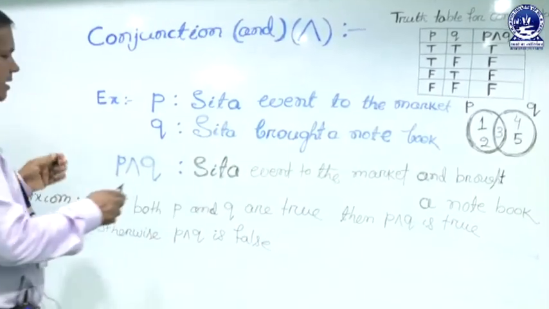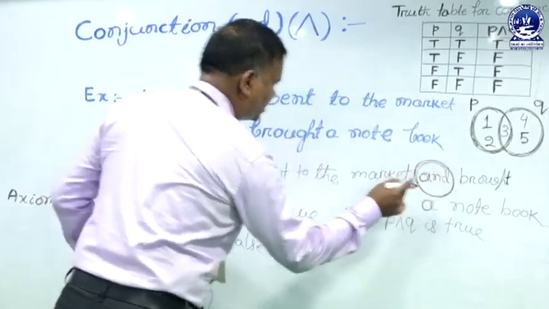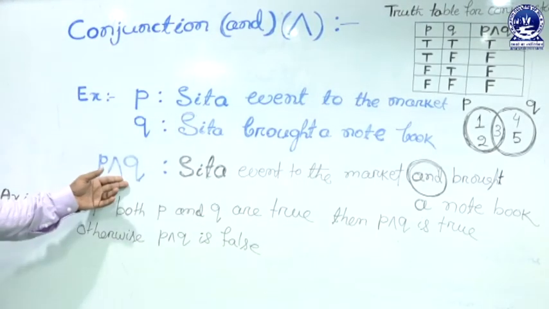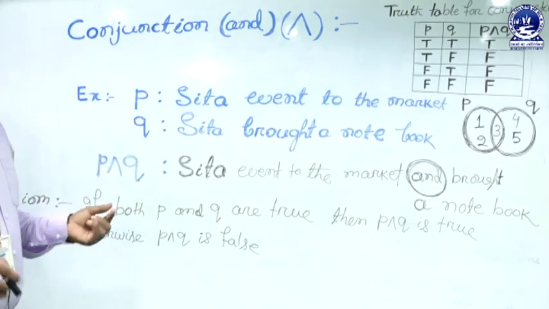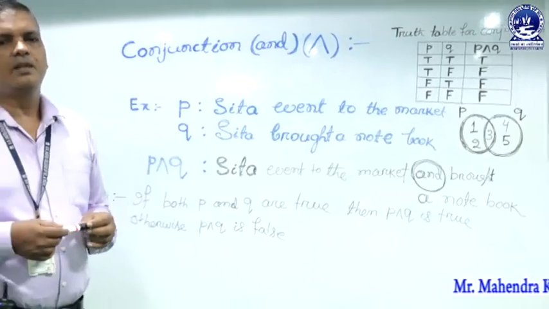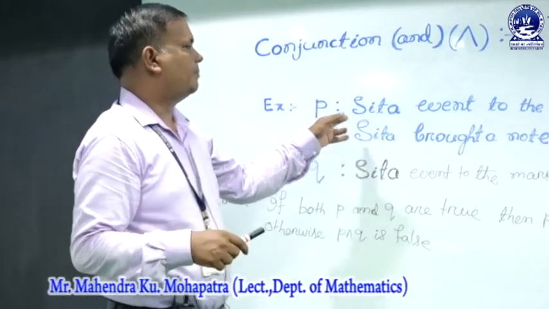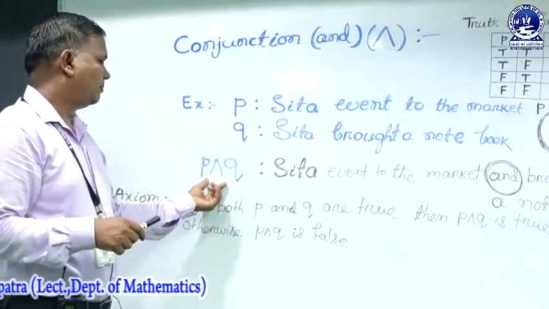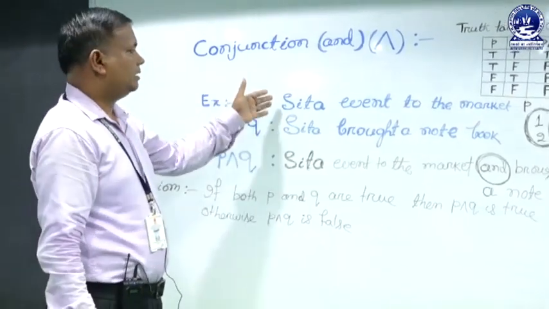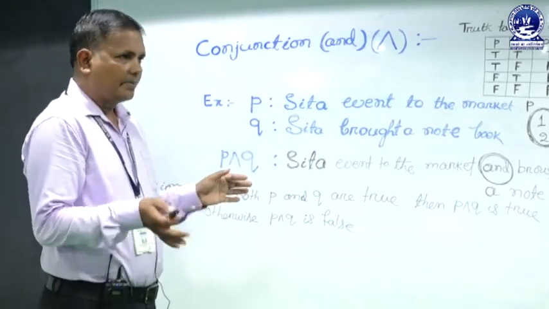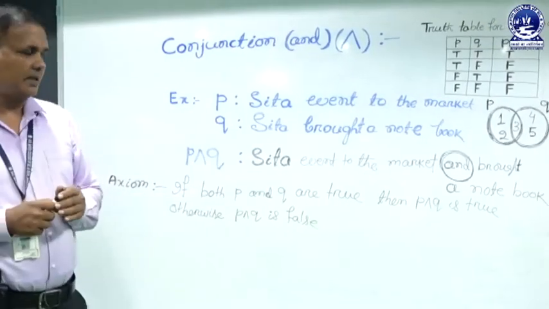This new statement is called the conjunction statement of P and Q. So it is a composite statement. लास्ट वीडियो में हम डिस्कस करते थे कि P is a prime component, and here P conjunction Q is a composite statement. So when two prime statements are combined by the word and, it is called a conjunction statement.